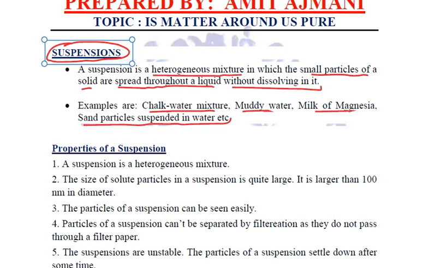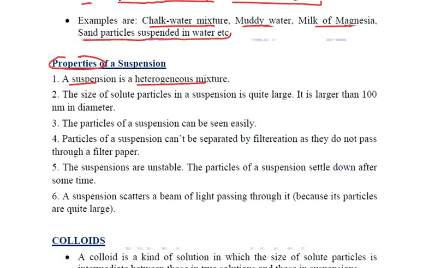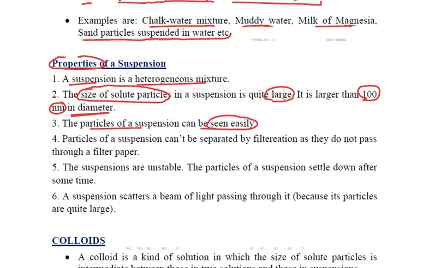Now talking about the properties of suspensions. A suspension is a heterogeneous mixture, as we have seen, and the important thing is the size of the solute particles. The size of the solute particles in any suspension is quite large. It is larger than 100 nanometers in diameter, and that is the main reason why the particles of a suspension can be seen easily even with the naked eye.